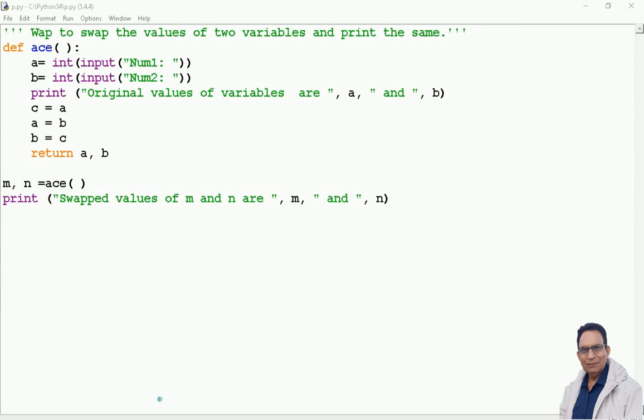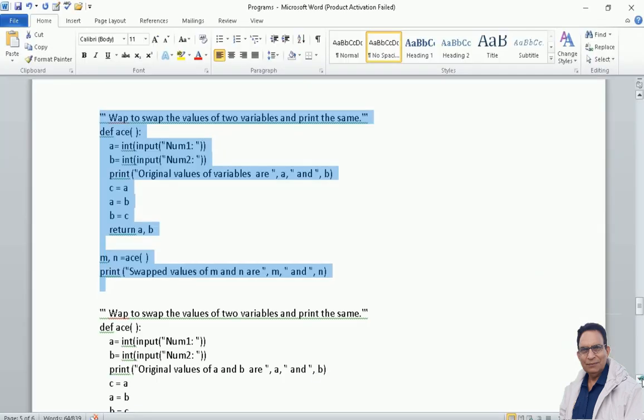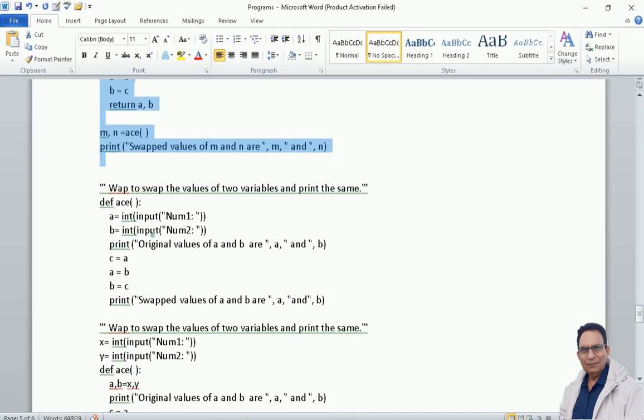Now going further, let us see, can we have a function without a list of parameters as well as a return statement? For that, let us write another program or modification of it, and for that we have a code written somewhere. Let us see that part also.